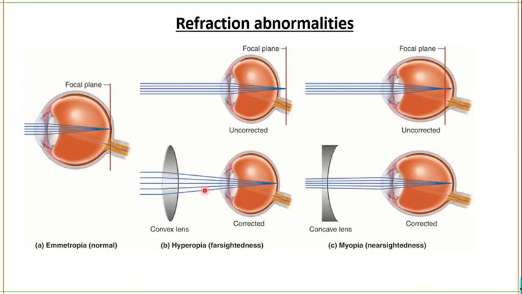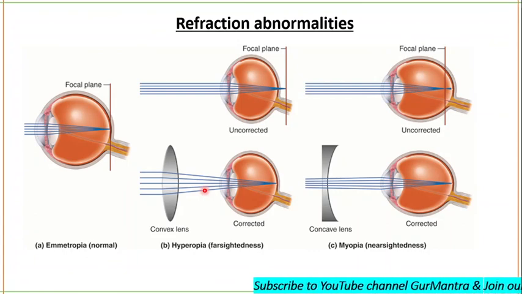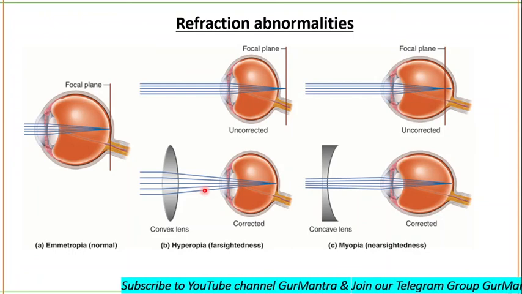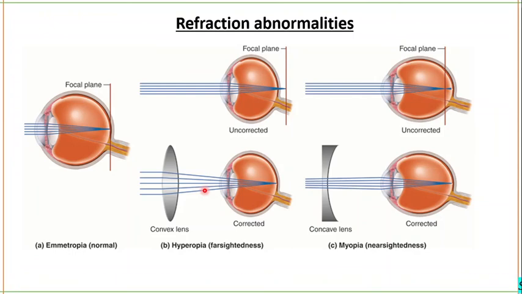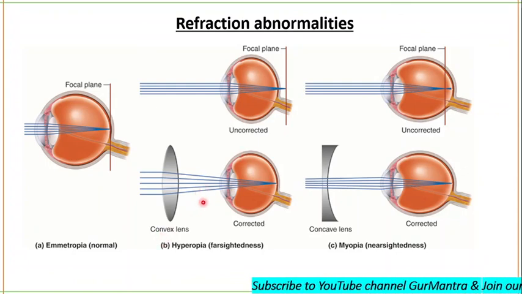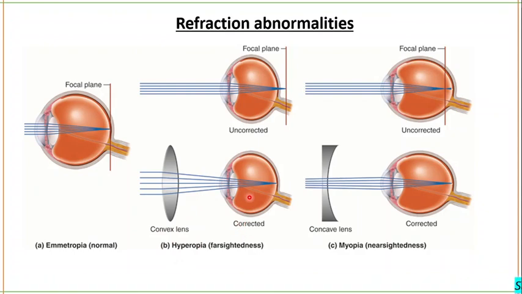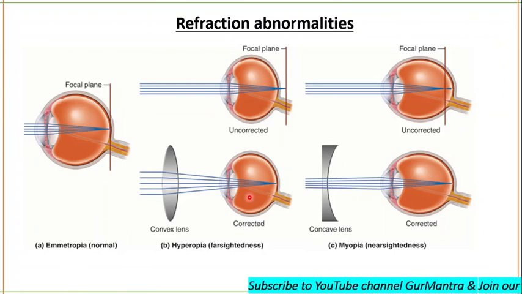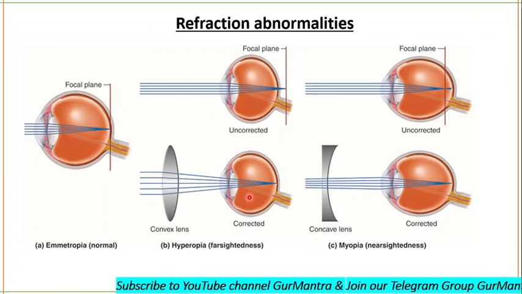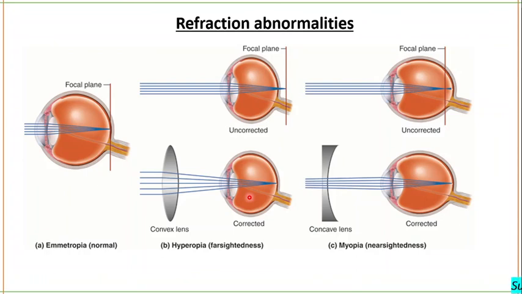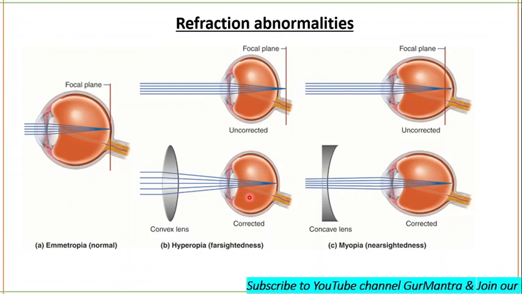The defect can also arise if the ciliary muscles become weak and are not able to strain enough to reduce the focal length to an appropriate value. So far-sightedness develops due to this reason. This is also known as presbyopia. Another refraction abnormality is astigmatism, in which either the cornea or the lens has irregular curvature. As a result, parts of the image are out of focus and thus vision is blurred or distorted. Such a person cannot see in all directions equally well.